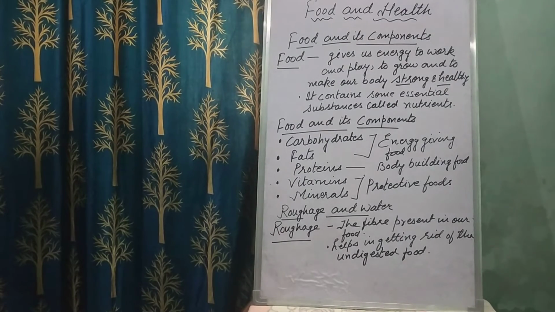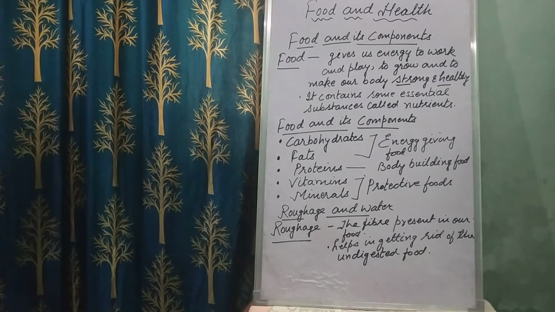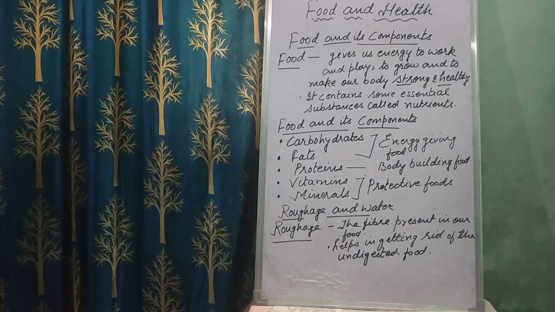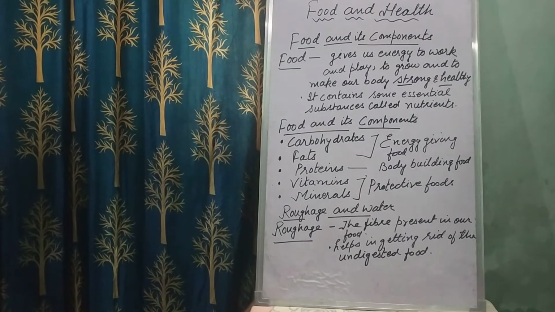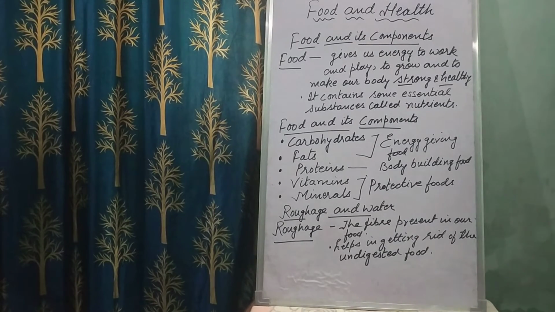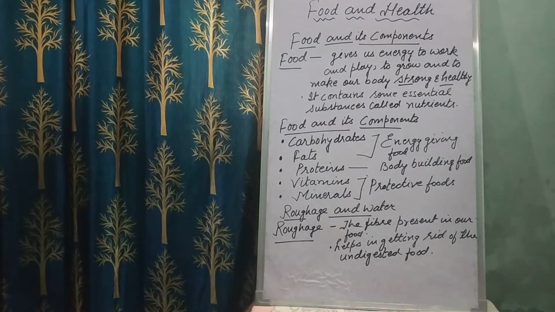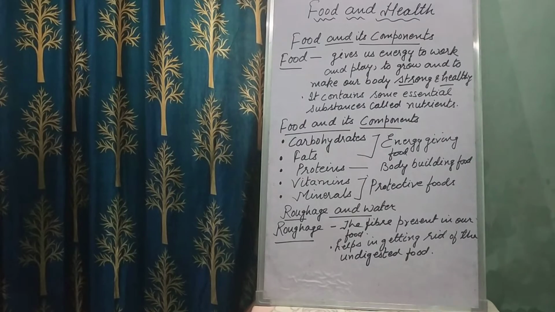Now moving to the next one, which is proteins. Now children, food items such as milk, egg, cheese, fish, meat, beans and pulses are rich in proteins. That's why children, we tell you to eat pulses, the dal, that contain a lot of proteins.